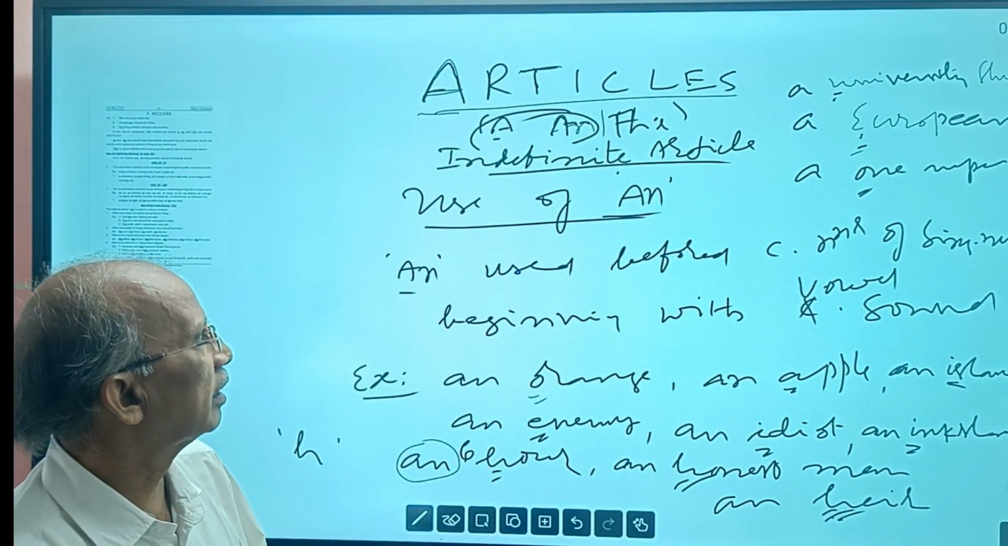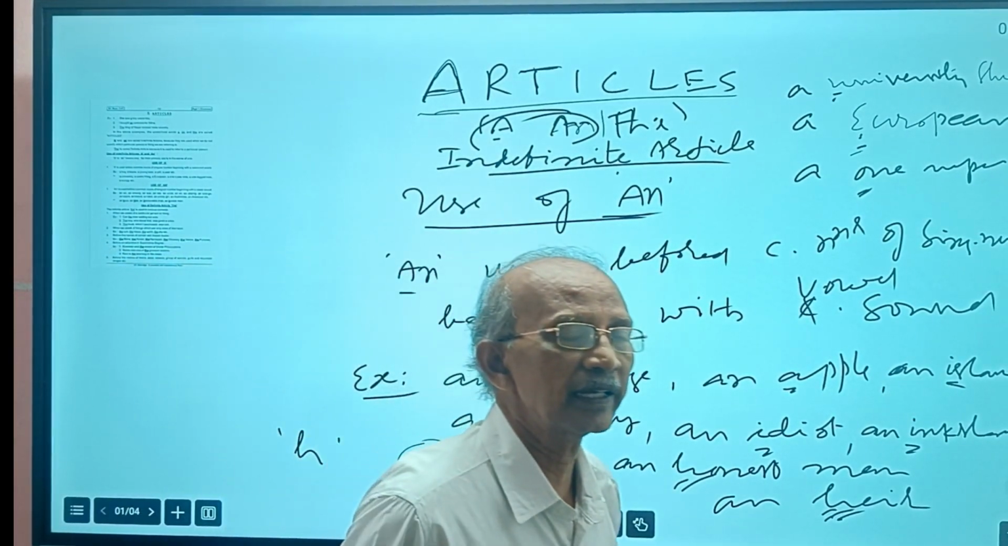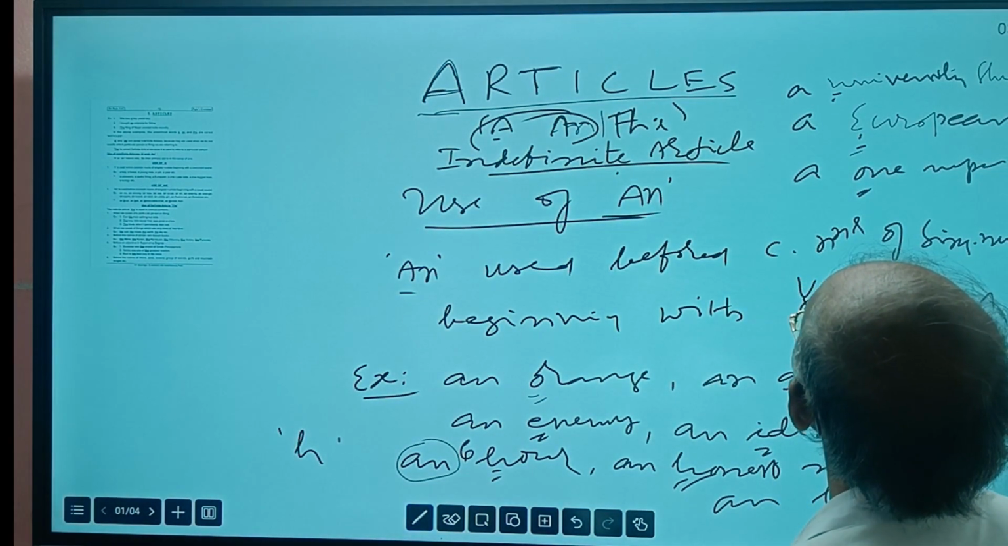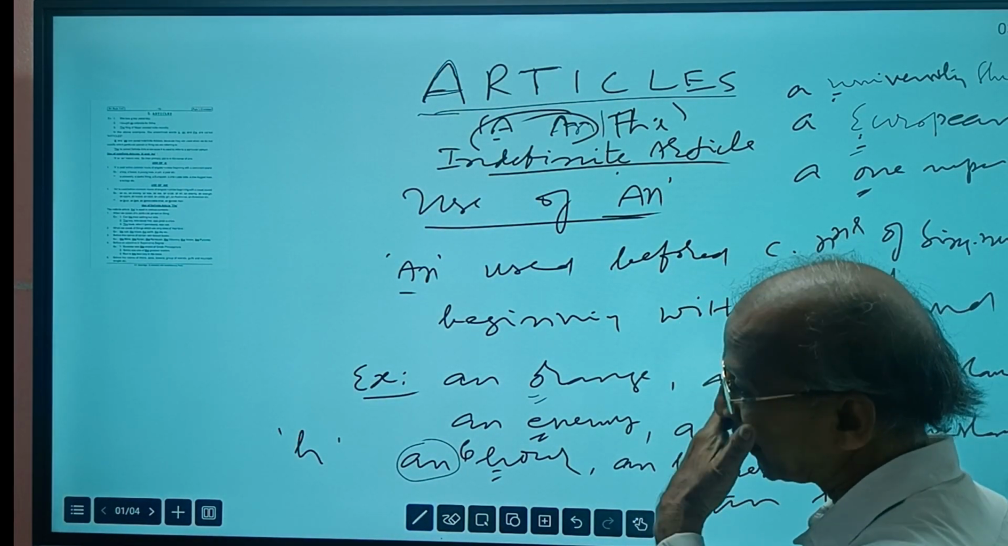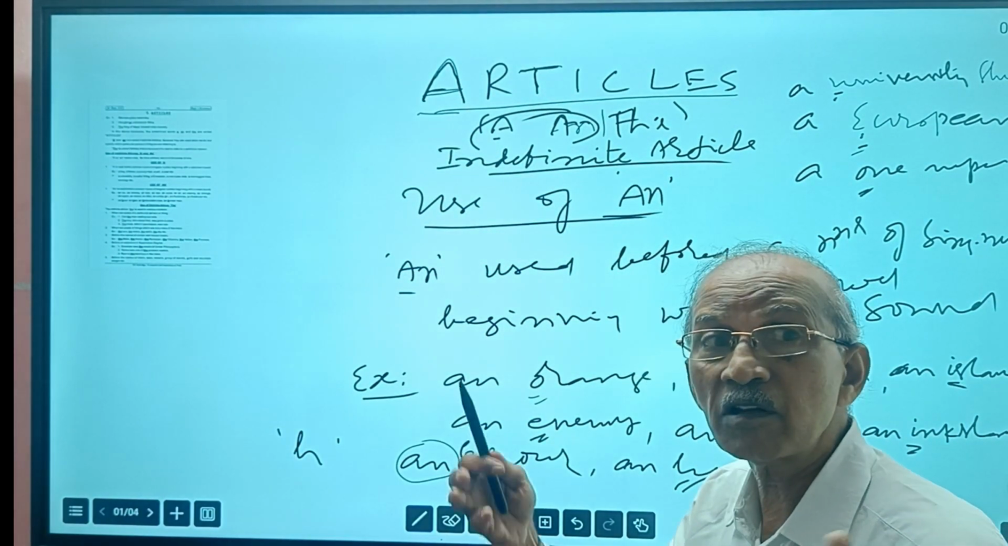Then, use of the definite article the. That is difficult. Here, the definite article the is used in various contexts.